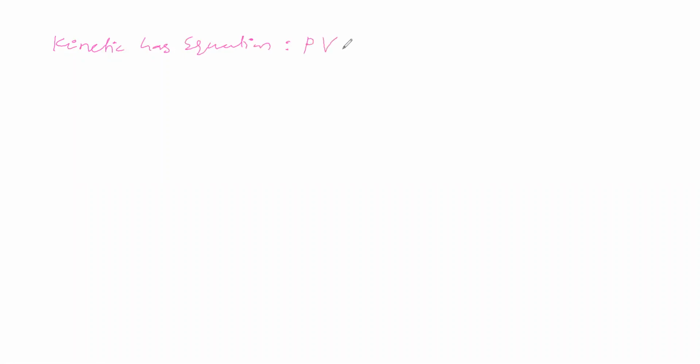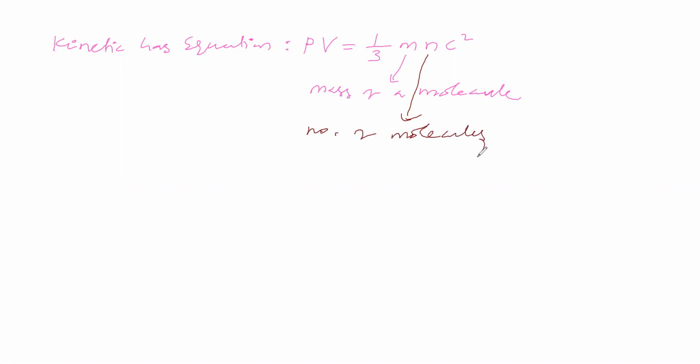In the kinetic gas equation, the formula is PV equals 1 by 3 mNc square. P is called pressure, V is called volume, m is called mass of a molecule, and N is called number of molecules. So the kinetic gas equation is PV equals 1 by 3 mNc square.